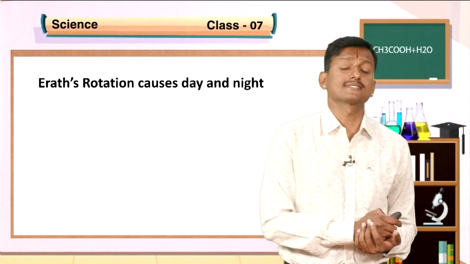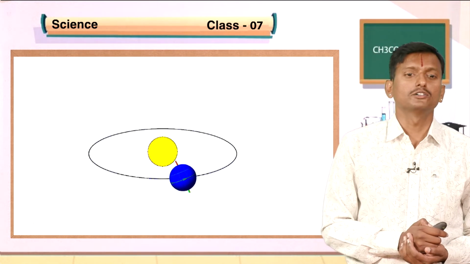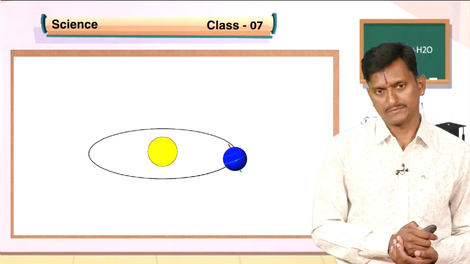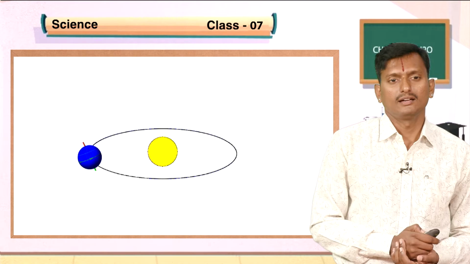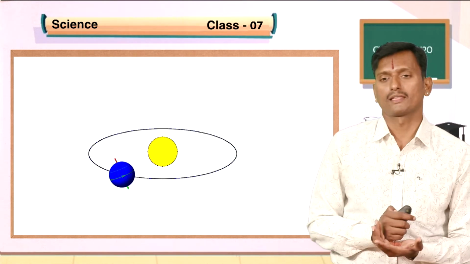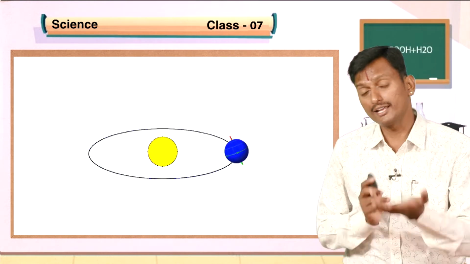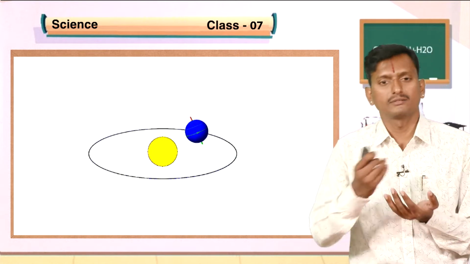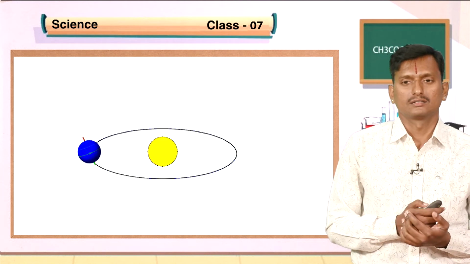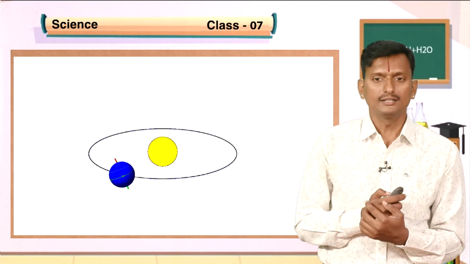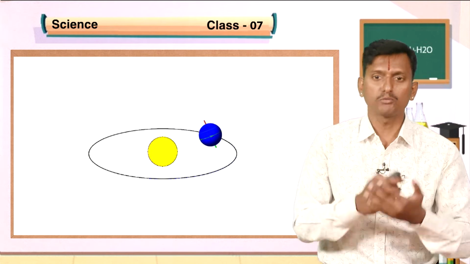Earth's rotation causes day and night. See here, the earth is rotating as it moves around the sun. When the earth faces the sun, the light rays fall on the earth's surface, and it is said to be day. The opposite part, where there are no light rays, is called night. You know, in India, if it is day, in America it will be night. India and America are on opposite sides.